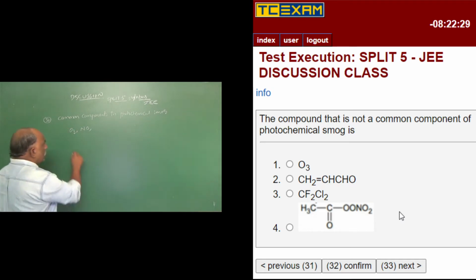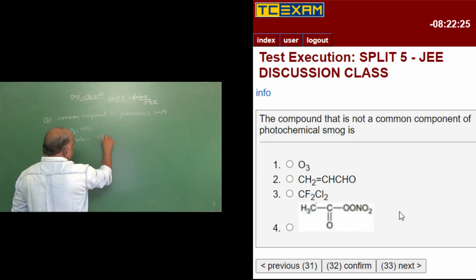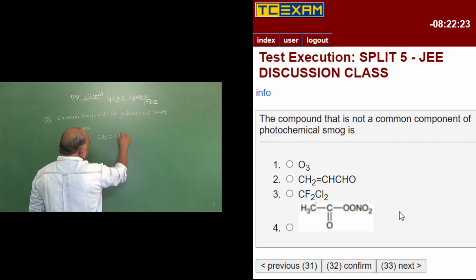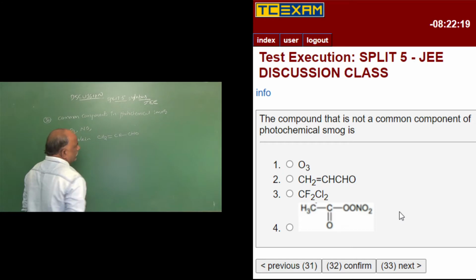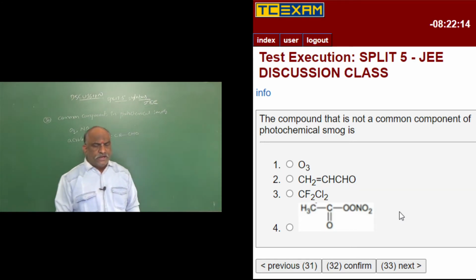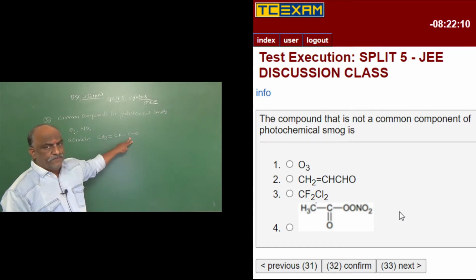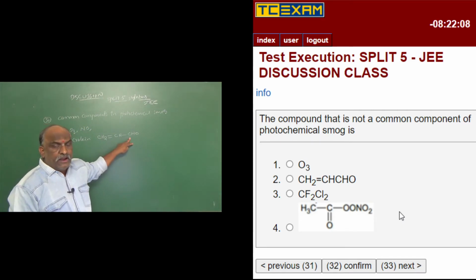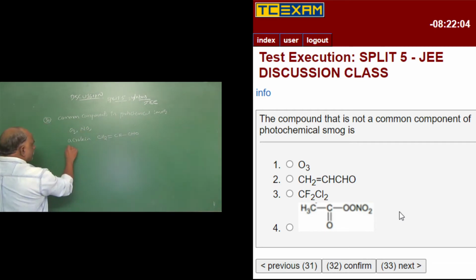Next is acrolein. Acrolein is nothing but CH double bond CH single bond CHO. It is the second option, also called vinyl aldehyde. And next one is PAN.